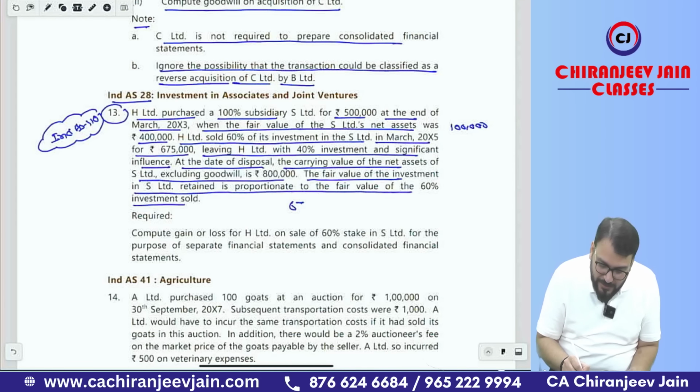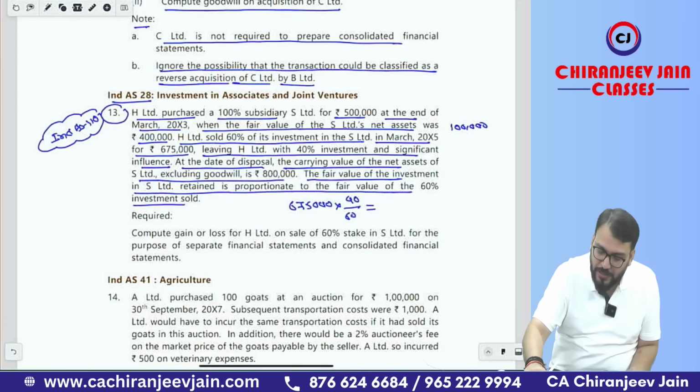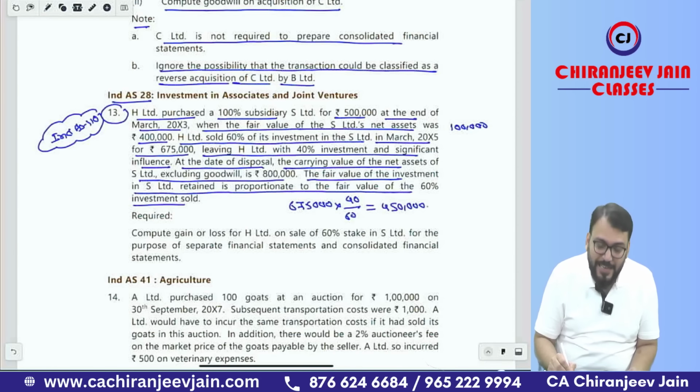The fair value of investment in S Limited retained is proportionate to the fair value of 60% investment sold. Means 6 lakh 75,000 is for 60%. So how much for 40%? You will do like this: 6 lakh 75,000 into 40 divided by 60, that is 4 lakh 50,000. So this is the fair value of the retained investment.